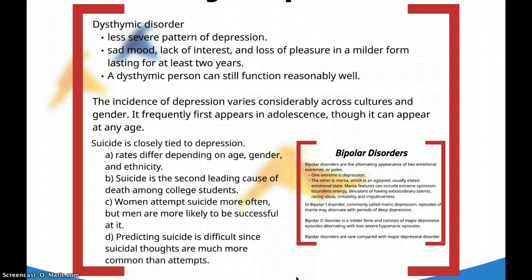And suicide is very closely tied to depression. Suicide rates differ depending on age, gender, and ethnicity. Suicide is the second leading cause of death among college students. Women attempt suicide more often, but men are more likely to be successful at it. Predicting suicide is difficult since suicidal thoughts are much more common than suicide attempts.